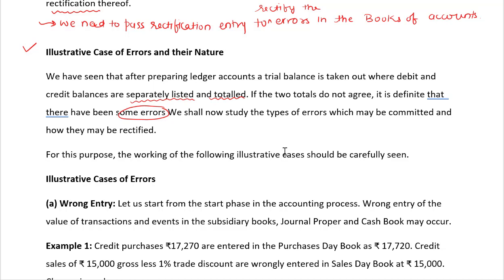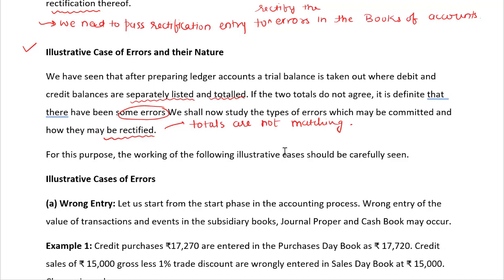We shall now study the types of errors which may be committed and how these errors may be rectified. Totals are not matching. This is the reason. Let's continue.